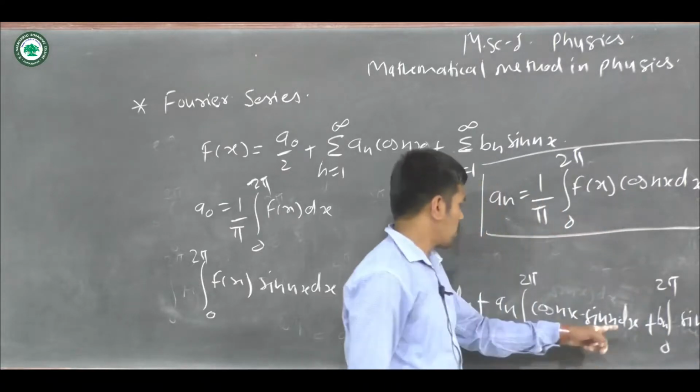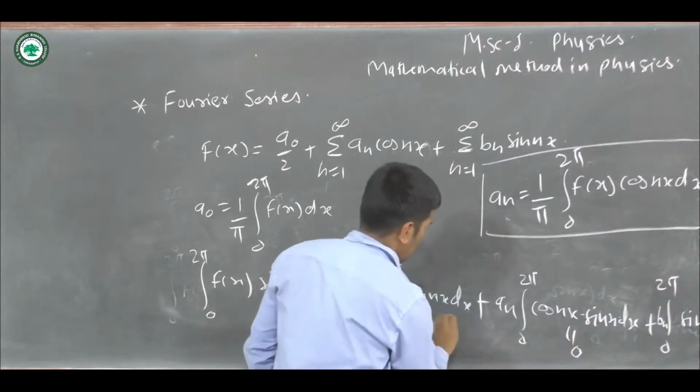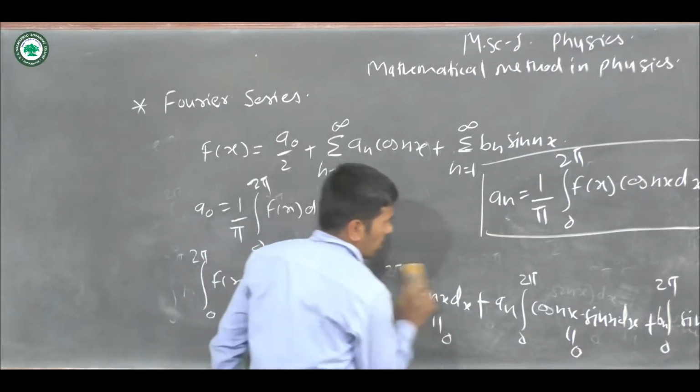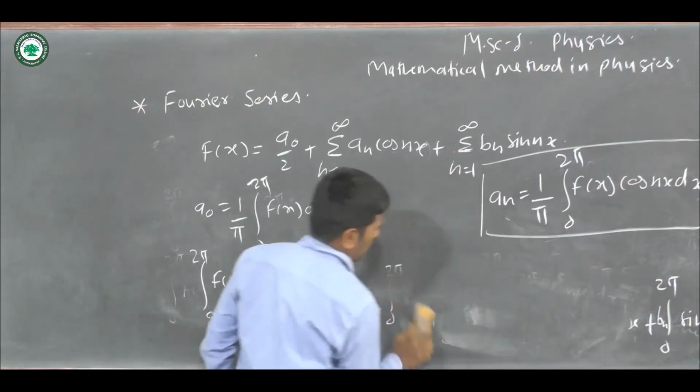Here the first term is equal to 0 and the second is also 0. If these two terms are 0, then we have only this one term.